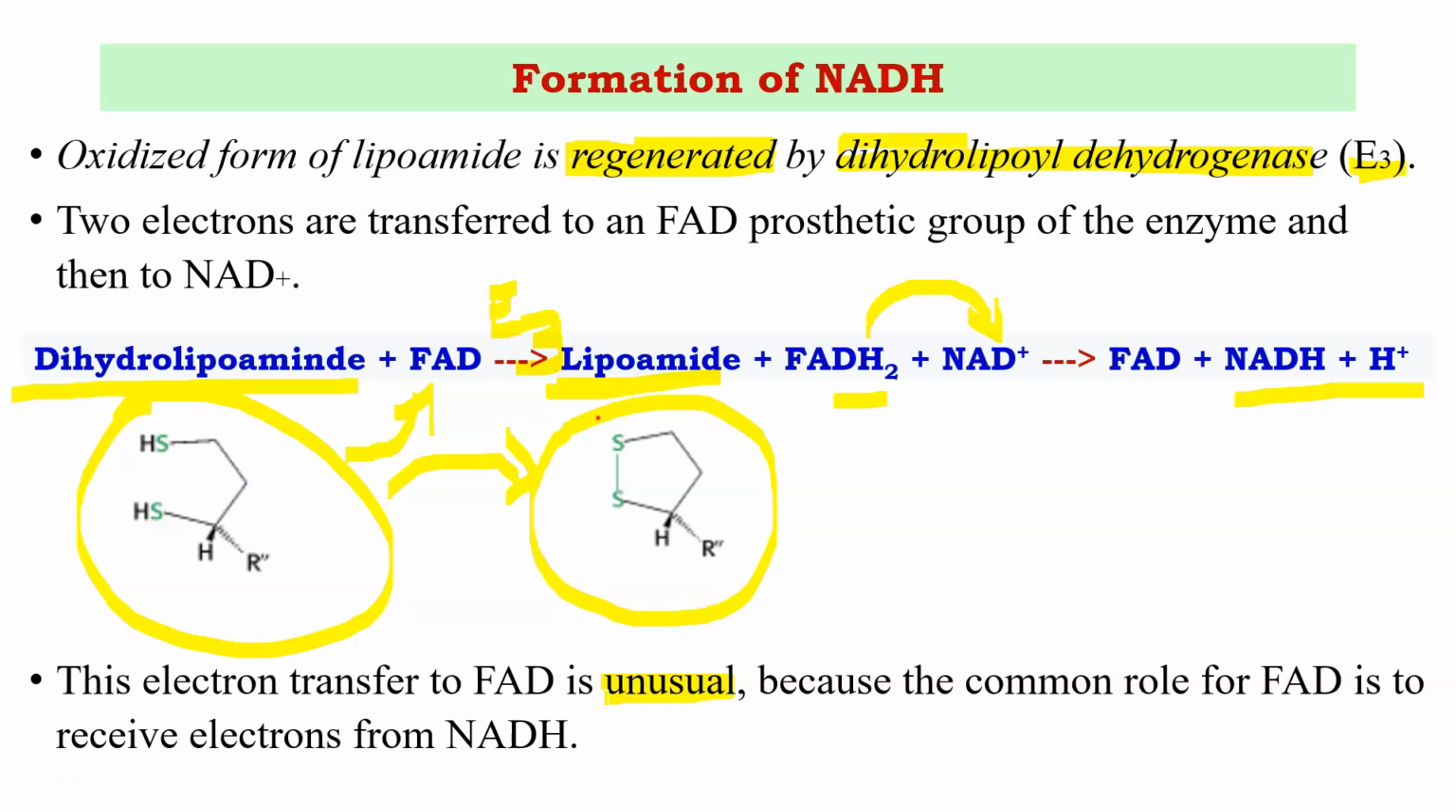Why is it called unusual? Because usually the common role of FAD is to receive electrons from NADH. But what is happening here? The electrons are transferred from FADH2 to NADH. This is because FAD is attached to the enzyme. Whenever it is attached to the enzyme, the reverse process is also possible.